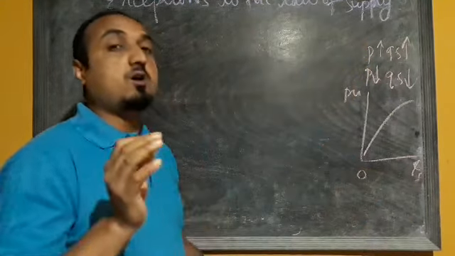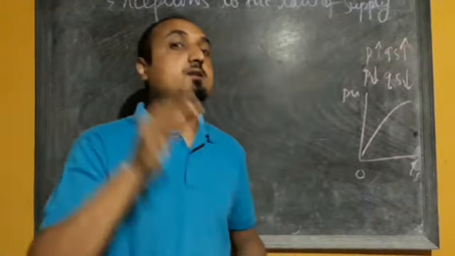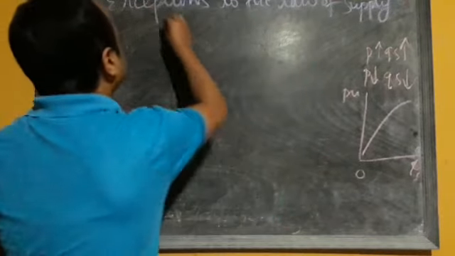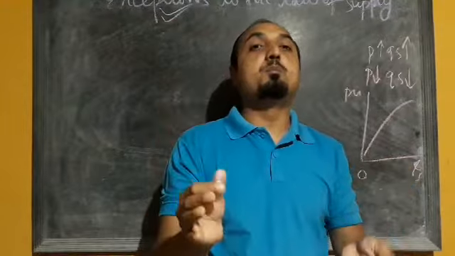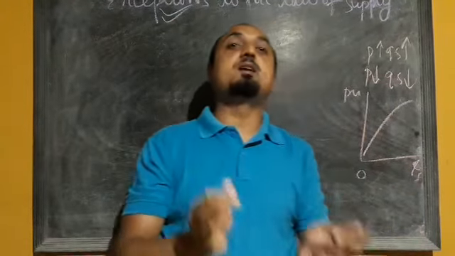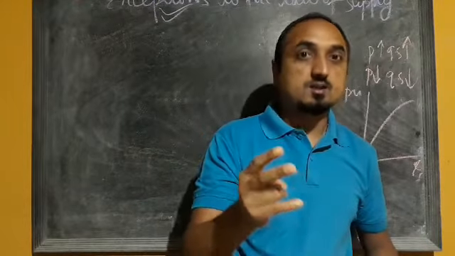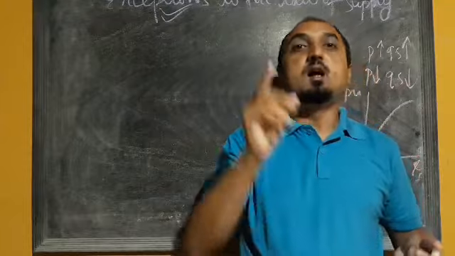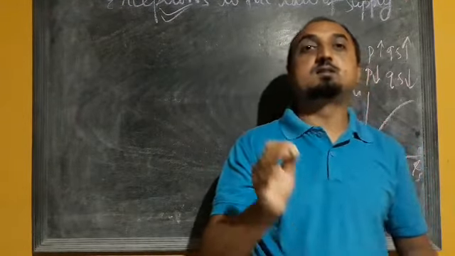So it shows the positive relationship, and due to that positive relationship the shape of the supply curve is upward sloping. But in the case of these exceptions, the supply curve may not be upward sloping, it may take a different shape. So there are two cases. One is vertical supply curve, that is the first exception, and the second exception is backward bending supply curve. So we will discuss one by one.